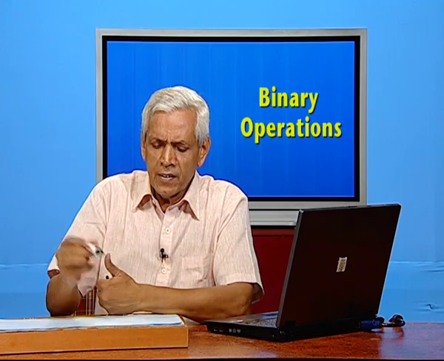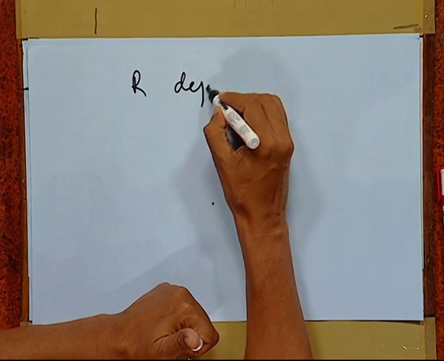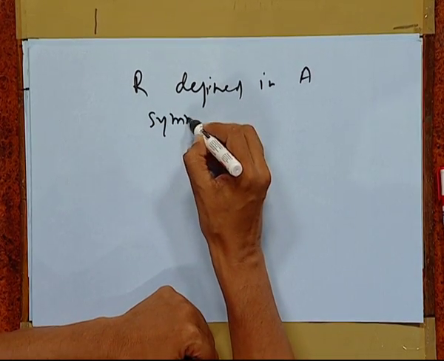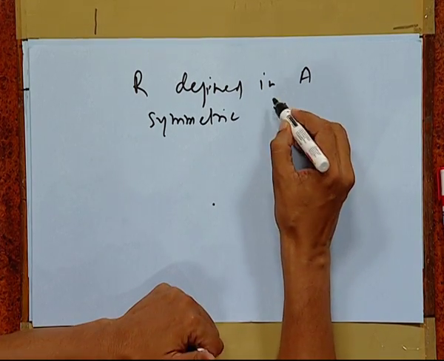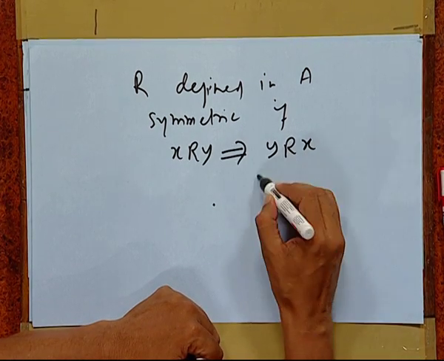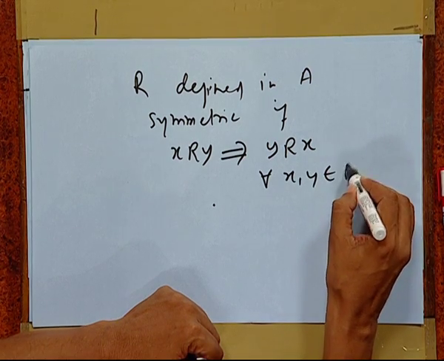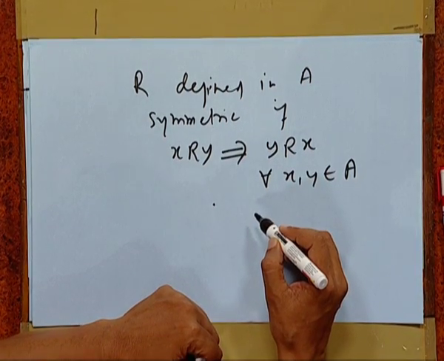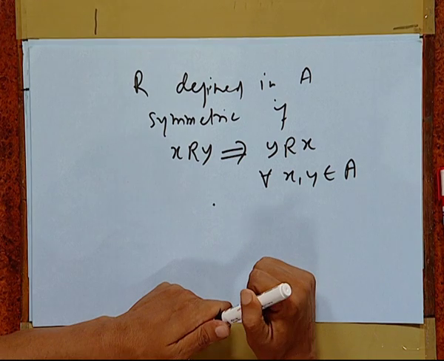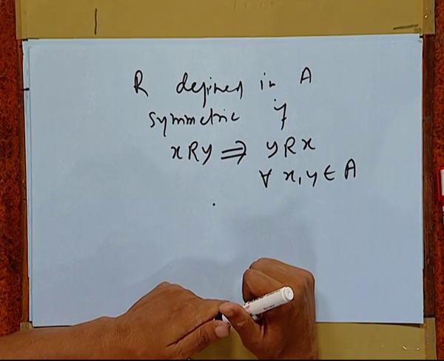A relation R defined in a set A is called symmetric if xRy implies yRx for all x and y belonging to A. For example, in the set of all lines, the relation 'is parallel to' is symmetric because if a line L1 is parallel to L2, then certainly the line L2 will be parallel to L1.